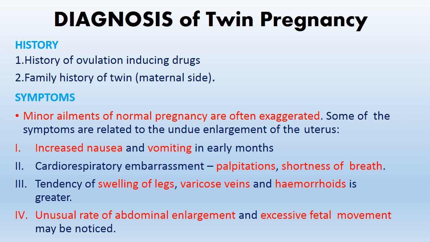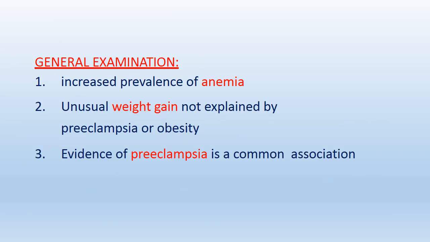Symptoms are undue enlargement of the uterus, increased nausea and vomiting, palpitation, shortness of breath, swelling of the leg, varicose veins, and hemorrhoids. Unusual rate of abdominal enlargement and excessive fetal movement may be noticed. General examination: increased prevalence of anemia, unusual weight gain, evidences of preeclampsia.